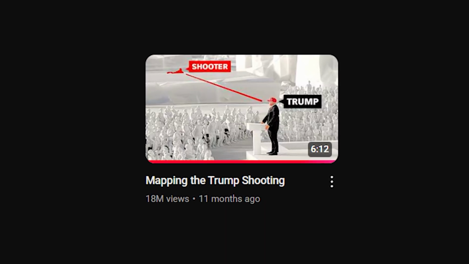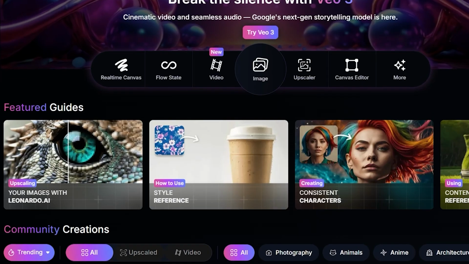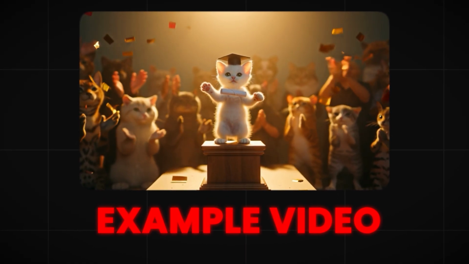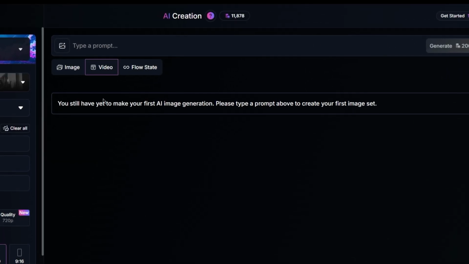Fern's videos stand out because of their smooth animations, not just the 3D style. Still images won't hold attention the same way. For that reason, Leonardo AI's motion tool fixes this by adding camera movements that look professional, not like cheap slideshows. First, go to Leonardo AI and click on video.